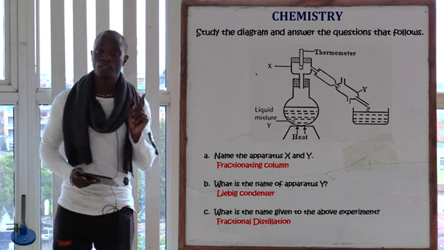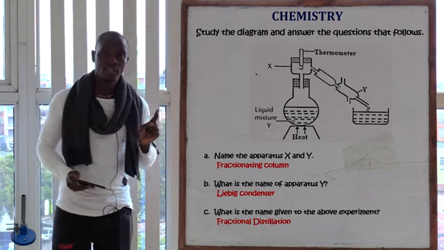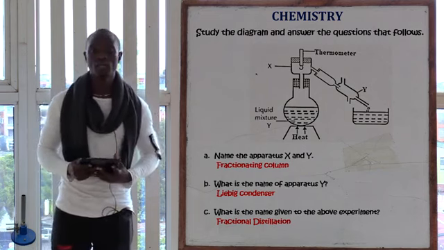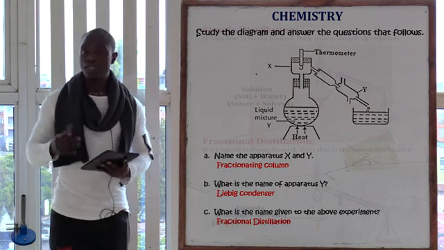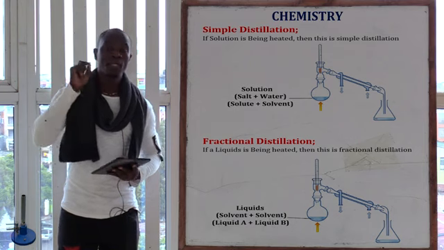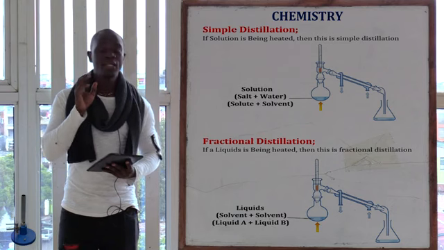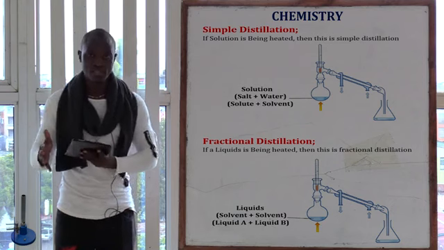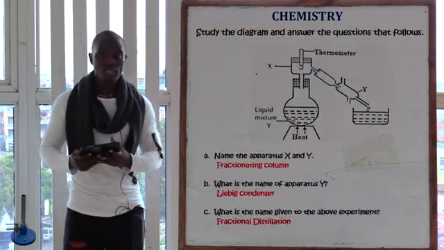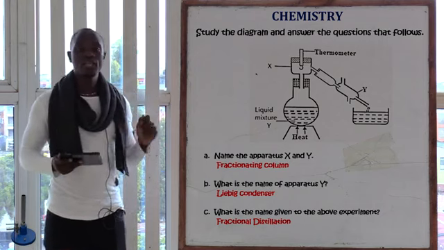Why did we say this one is fractional distillation? Because what is being heated is going to give you the hint if this is fractional or simple distillation. Remember, fractional distillation is a method of separation whereby miscible liquids are separated. In fractional distillation, we deal with miscible liquids. In simple distillation, we deal with solutions. So in this case, we are being told that this is liquid mixture Y.